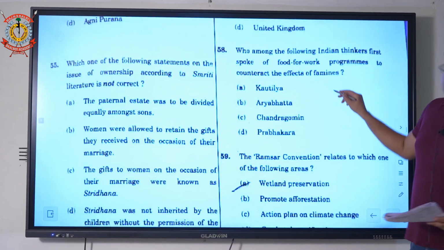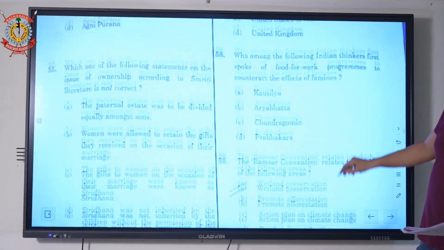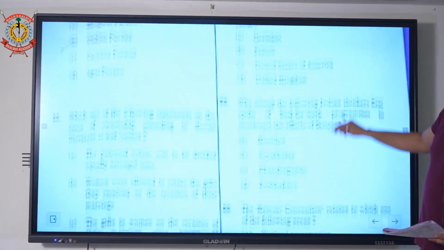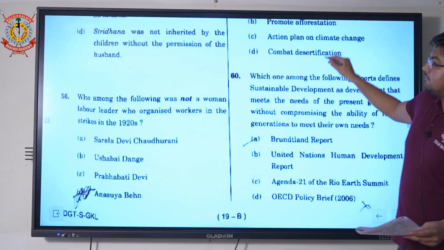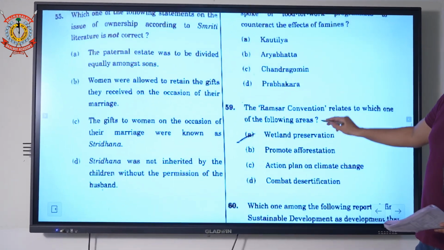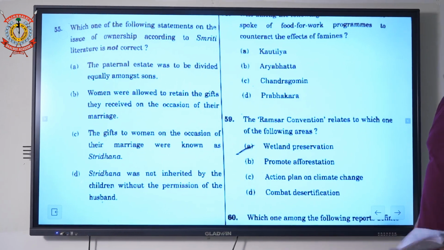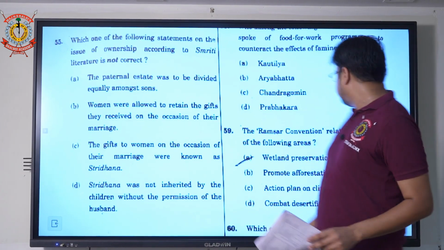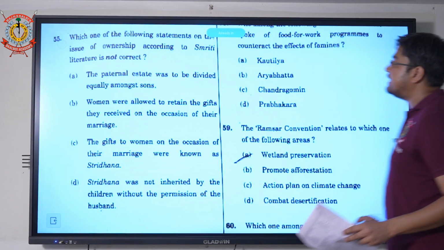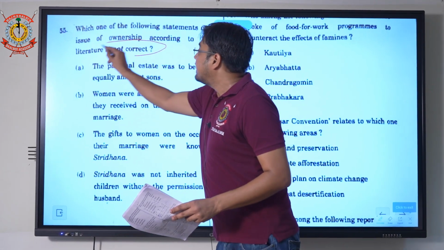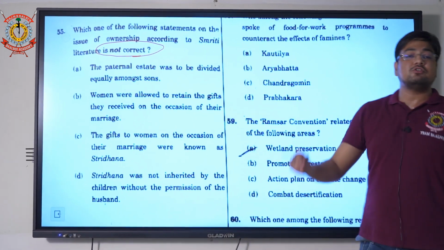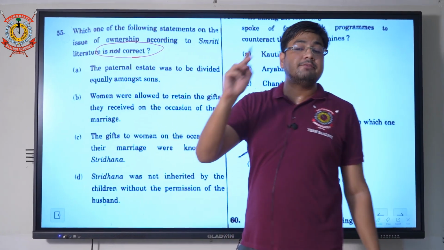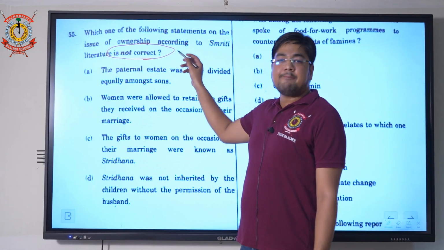Now come to the next question, question number 55. We talked about ownership according to Smriti literature. Read the question carefully and see what they have asked. Majority of the questions ask about the statement which is not correct. Read the question multiple times, because there is a UPSC trap.